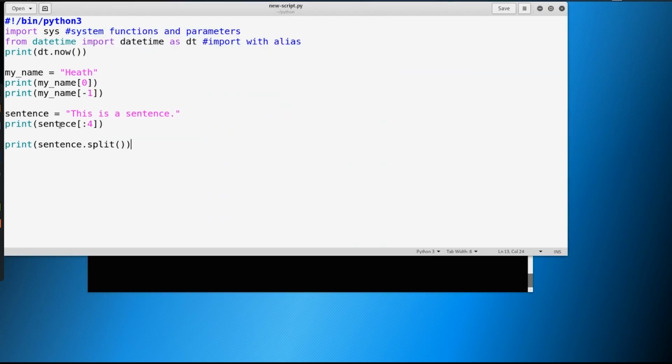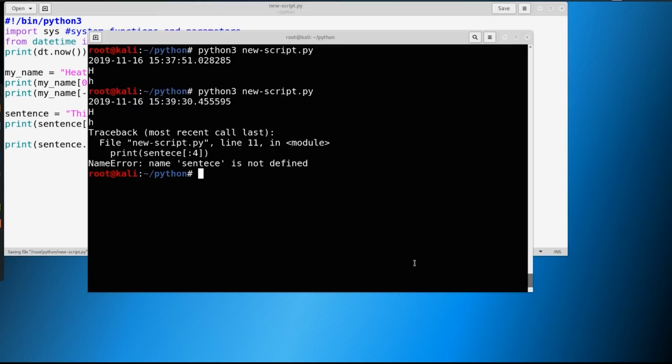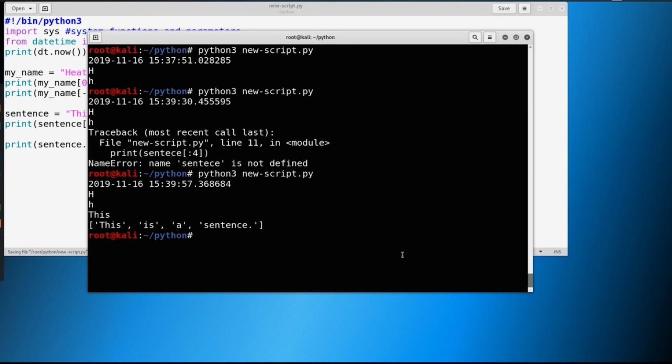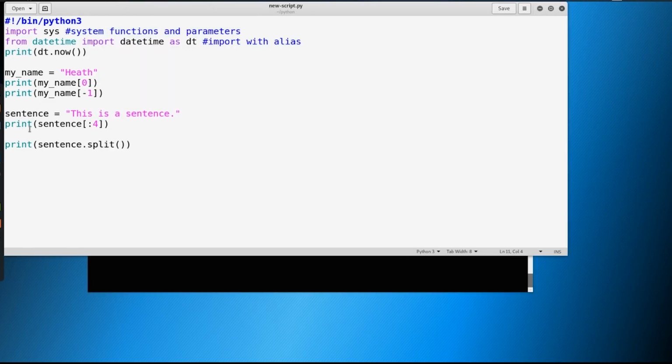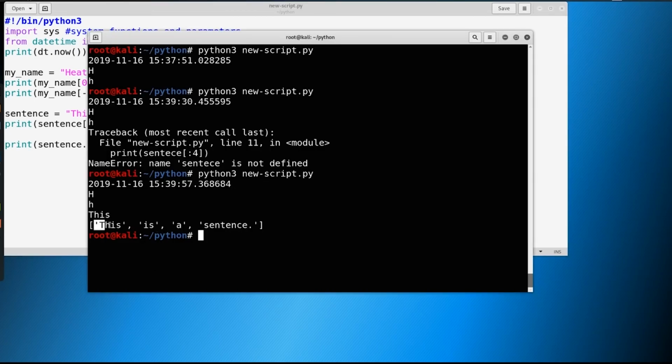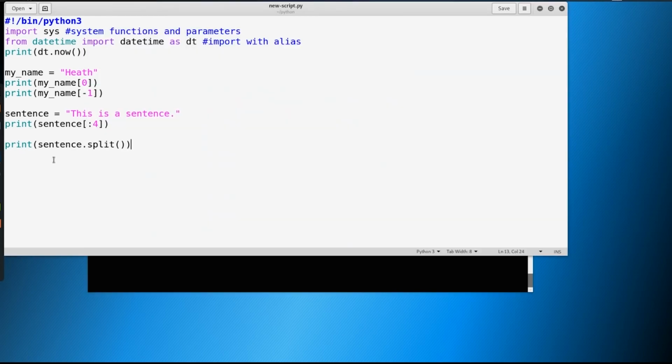I made a mistake in my script. I didn't spell sentence correctly, which caused an error in the initial script. So let's try that again. So you see here it says this, that's what we were expecting from this one. And here we have this is a sentence. It now breaks these out into individual words based on a delimiter. So let's go a little bit further.